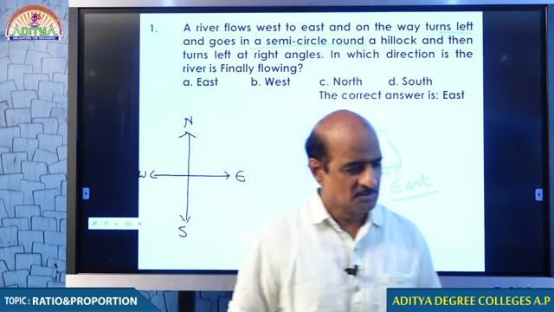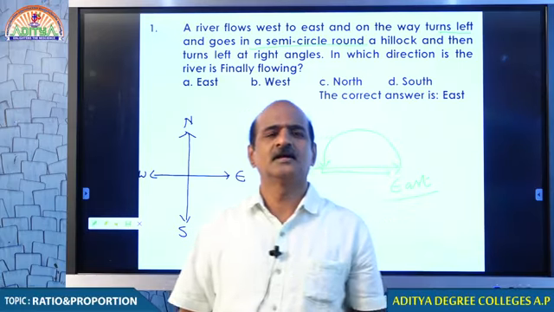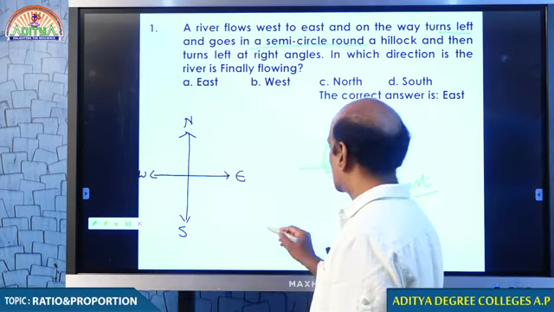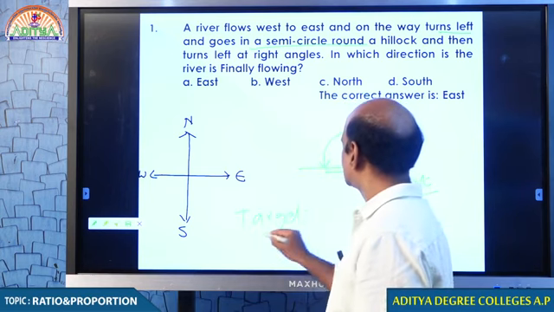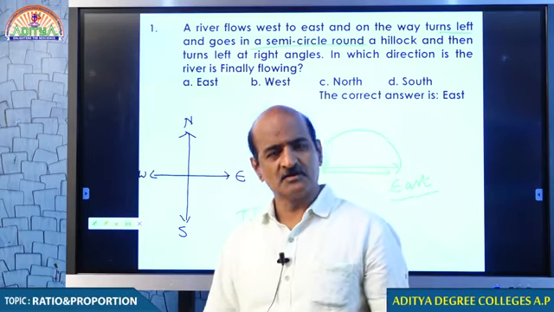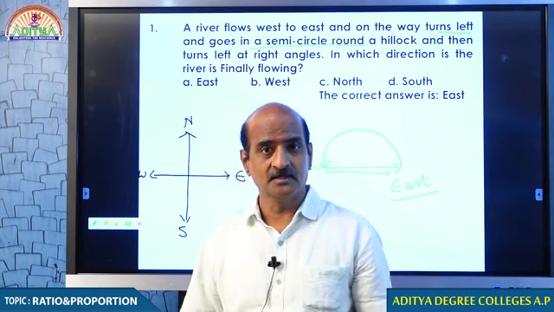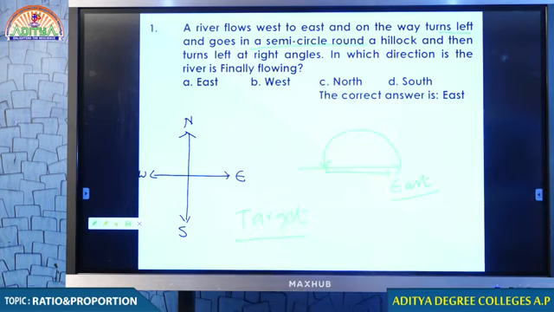You understand that? Some of you are asking where we can get this material. I think now I could explain it to you. Direction and distance material, every material, not only this material, every material you can get from the target portal. The portal is the target portal. That is our official website, our own portal. You can get the material from there. If you are not getting it, then I have to check with my technical persons, but every material is available there.